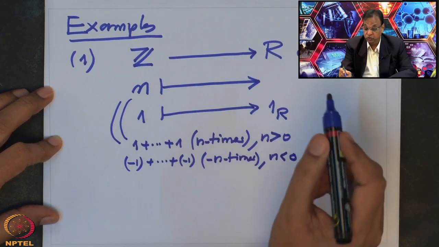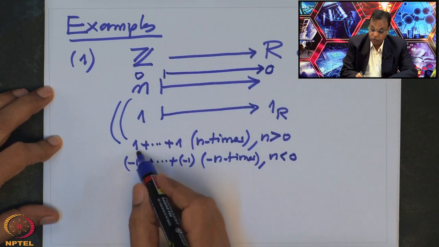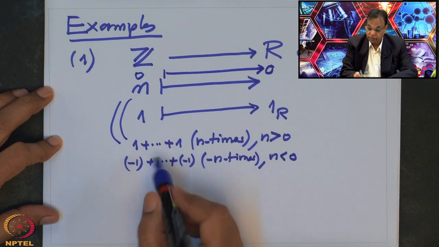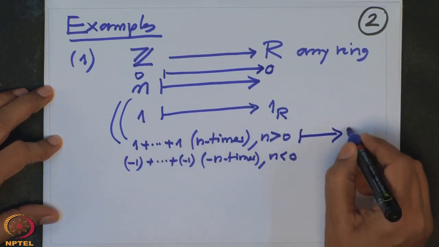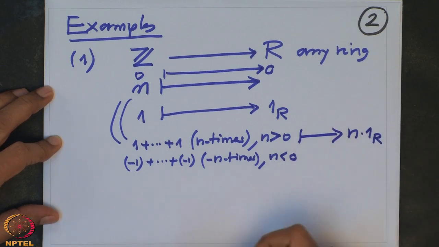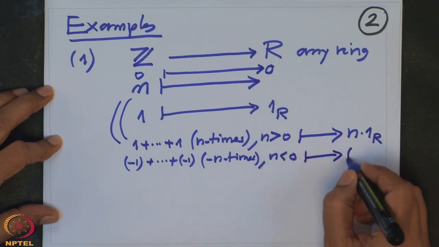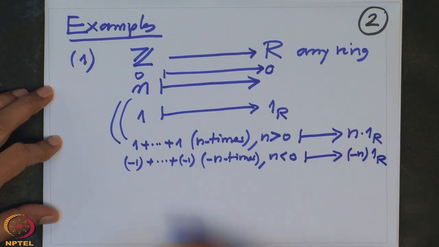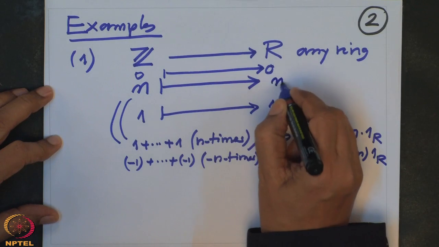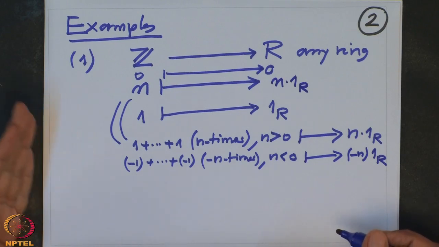to R plus, so 0 has to go to 0. And then I know it should respect the addition. That means when I know where 1 goes, this clearly has to go to n times 1 R, because it should respect the addition, and this will automatically go to minus n times 1 R. So in every case, n has to go to n times 1 R. That is what we conclude. So that means there is exactly one ring homomorphism from Z to R.